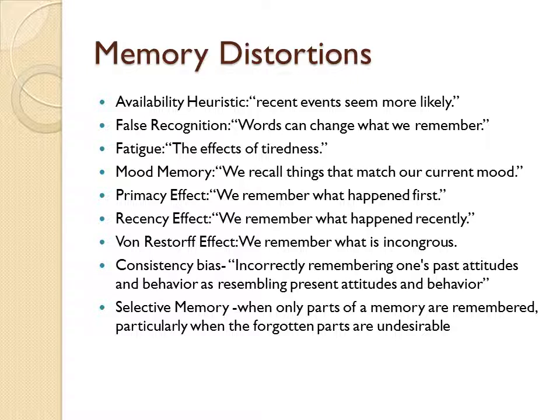Arguably, memory can be influenced in so many ways because of its very nature, because the quality of memories seems to deteriorate over time. Look at some of the ways that memory is distorted, and note that this list is incomplete. Observe that memories can be distorted through elements of our consciousness, such as a state of fatigue, factors in our environment, as with false recognition, where we see something similar to something we recognize, but think we recognize the object we see instead, and through conscious or subconscious effort on the part of the rememberer, as with selective memory. There are several other influences on memory as well, with particularly significant impact on us.